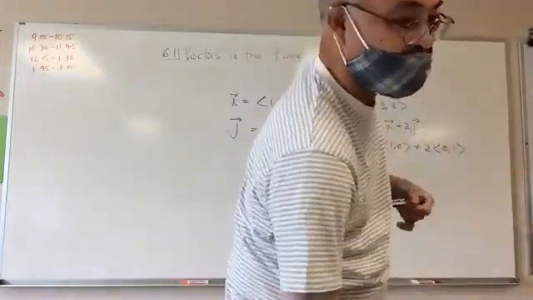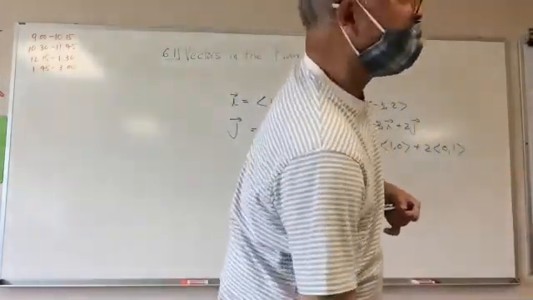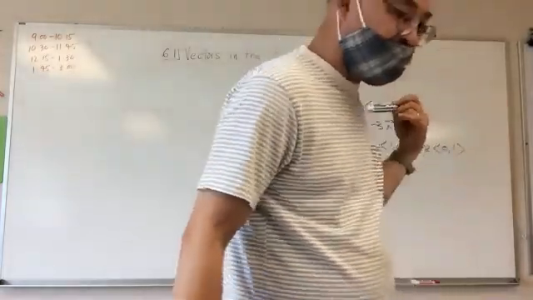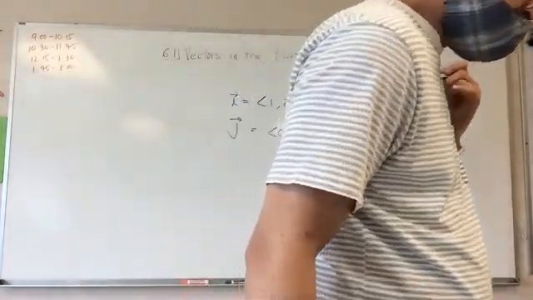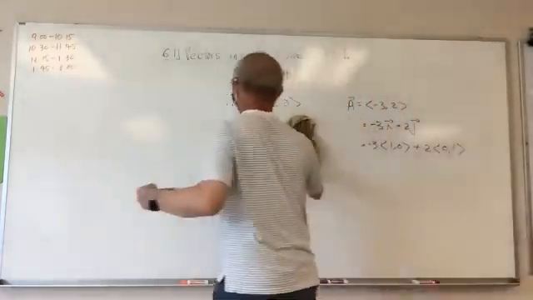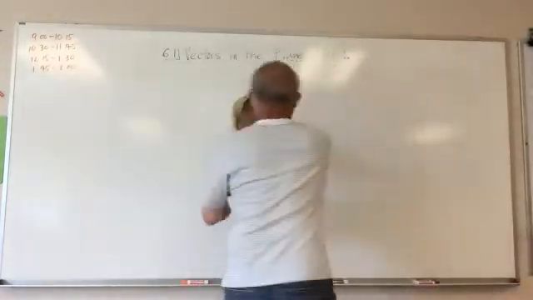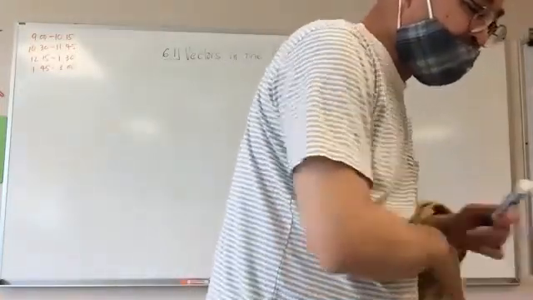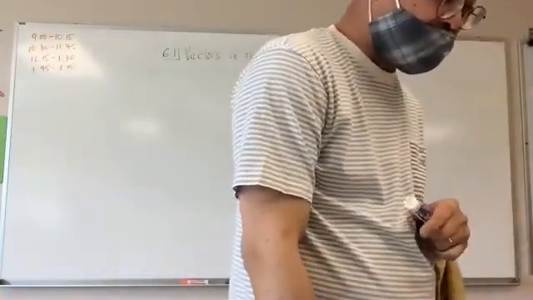Okay, let's do one more thing. Direction angles. We're in the box on the bottom. It says, if v has a direction angle theta, the components of v can be computed using the formula.